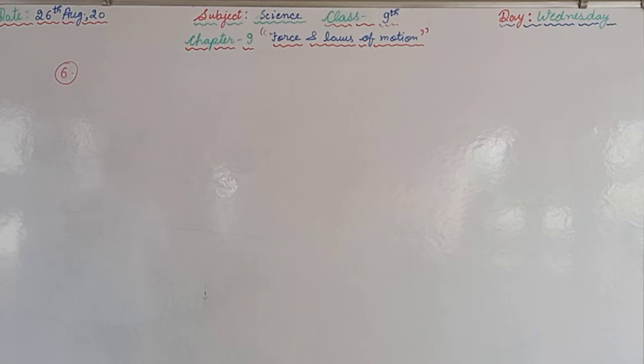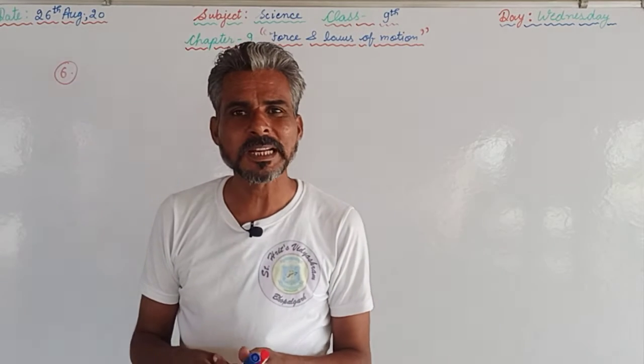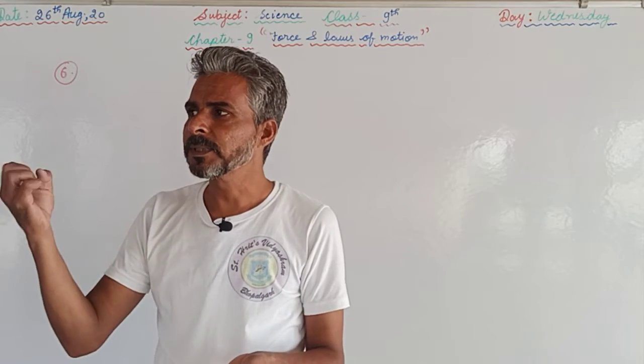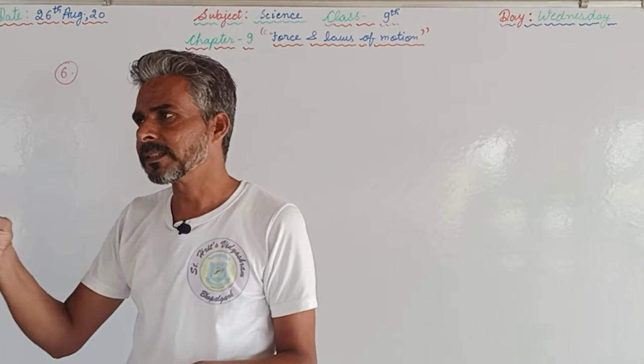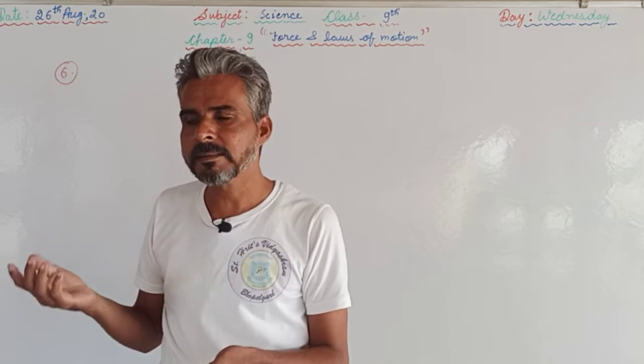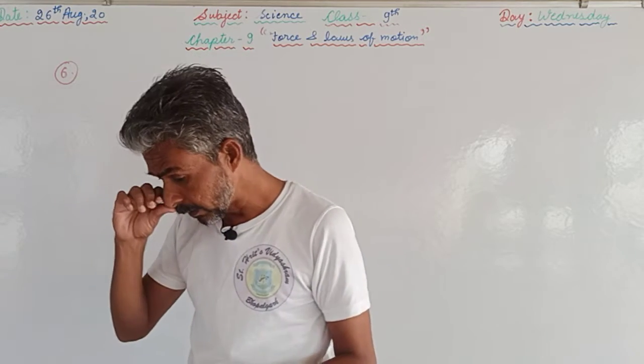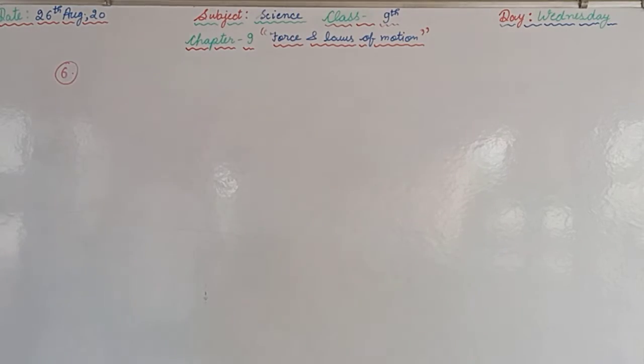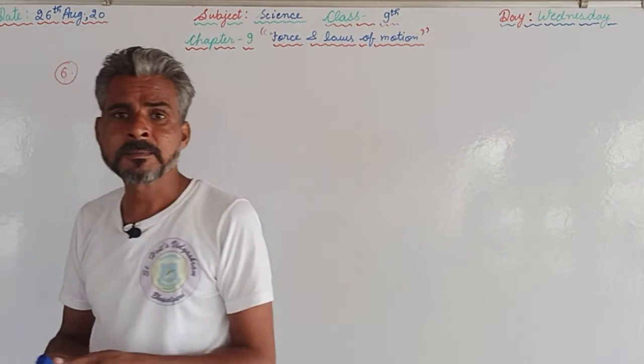So the friction is the force which opposes the motion. The stone was in motion, and according to the first law, an object at rest will remain at rest and an object in motion will remain in motion unless an external force is applied on it.